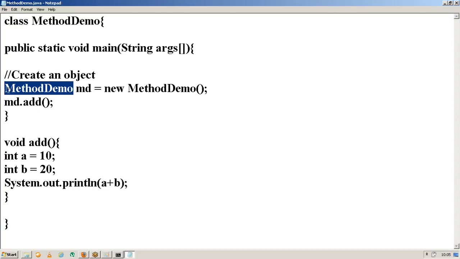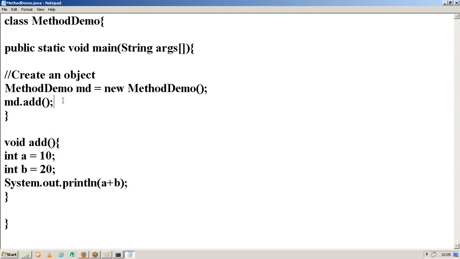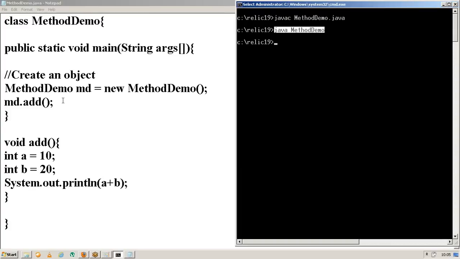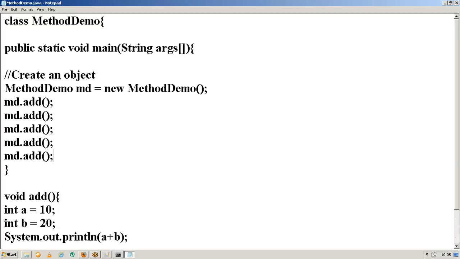Now after creating an object, I need to call the method. If you want to call the method, I need to provide the reference here: md dot add. If I give it like this, what will happen? It will search for the add method in this md object, that means in the method demo class. Do you have any add method here? Yes, so it will execute the method body. If you are not having that method, it will raise an error.